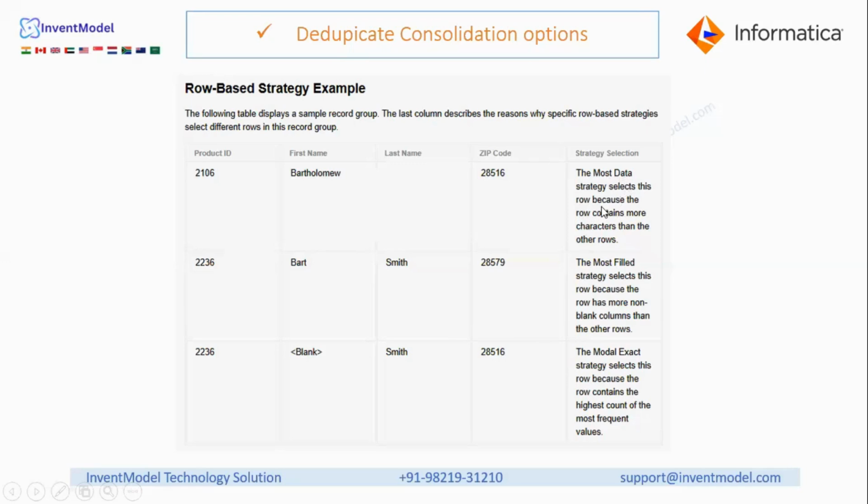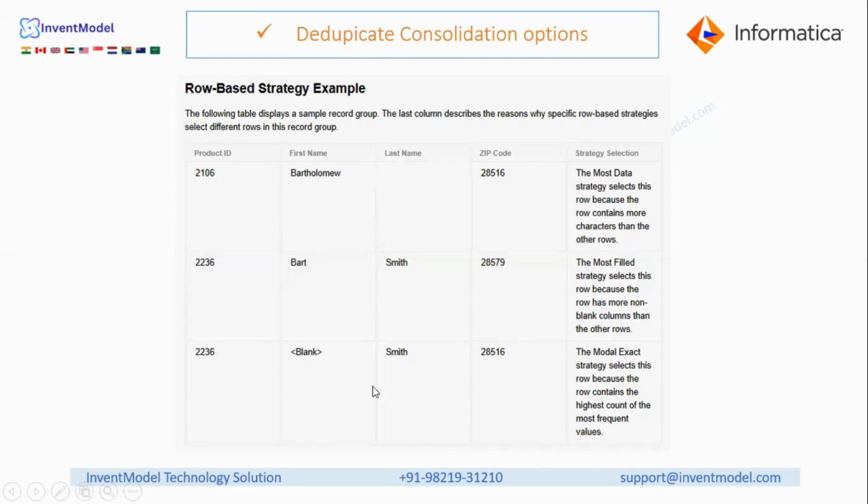So in case of most data strategy, this will be selected because here we can see the character count will be more, because this is same, this is same, but here we can see this is bigger, right? So the number of characters will be more. That's why this record will be treated in case of most data strategy. Here, if we talk about most field, the strategy selects this row because the row has more non-blank values than the others. Here we can see this row has a null value, and in this row we have a blank value, right? So in case of most field, it will select this value.